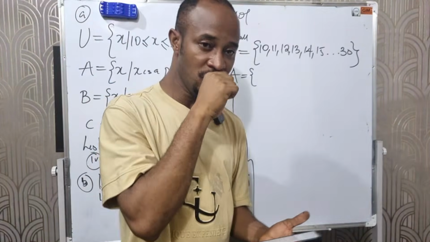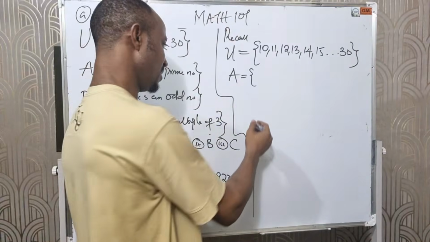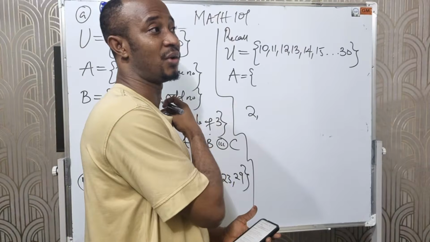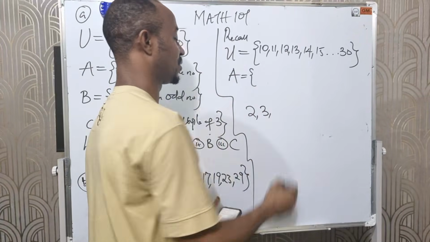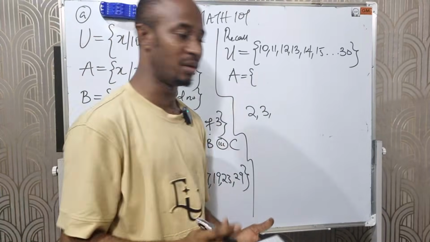Is that clear? 1 and itself. An example of a prime number. 1 is not a prime number. 2 is a prime number because 2 can only divide itself and 1. 3 is a prime number because 3 can divide itself and 1. 4 is not a prime number.